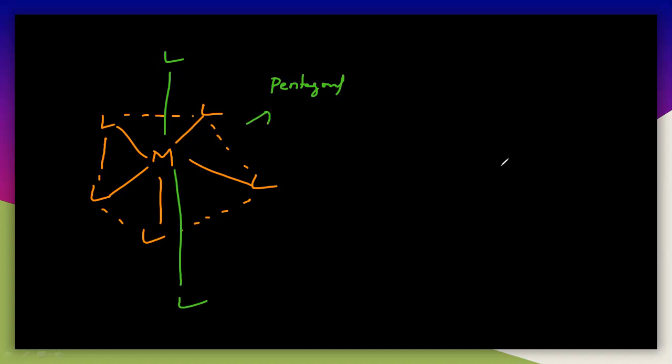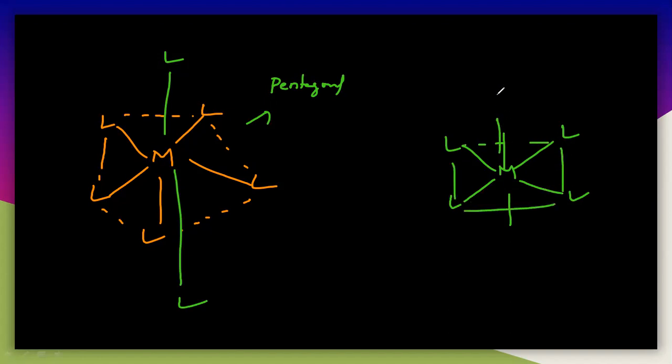So if you write the octahedral, that is M. So very simple. This is L, L, L, L, and this is a square plane here, and another ligand lower, and another upper. This is the octahedral. The capped octahedral, the ligand will be like this. This is called the capped octahedral. You will not get the capped octahedral very often; in most of the cases pentagonal bipyramidal comes. So generally it is pentagonal bipyramidal.